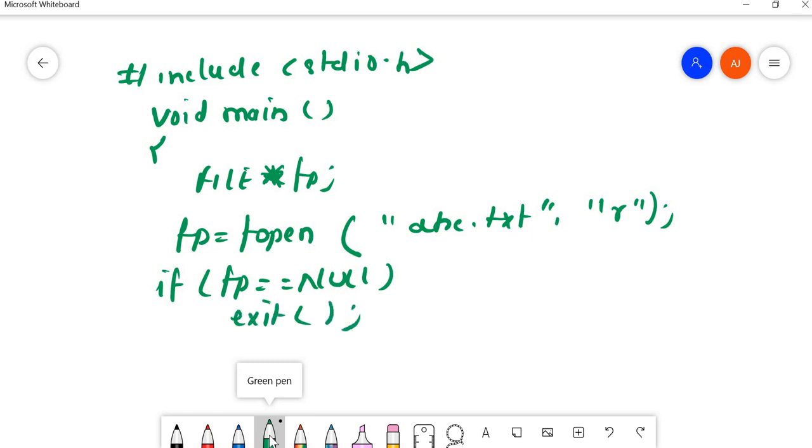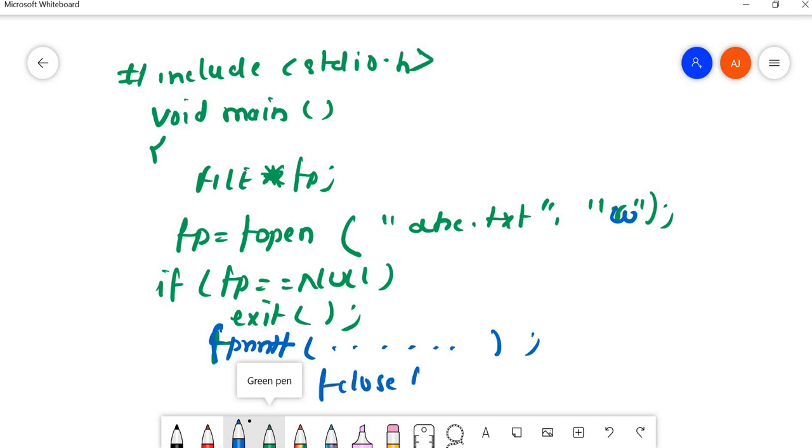After that I'll be writing something with fprintf. Let me open this in write mode, write something in the file, and after that close the file using this syntax. So this is how we open and close a file. They have asked to write a syntax, so you can write in this way.